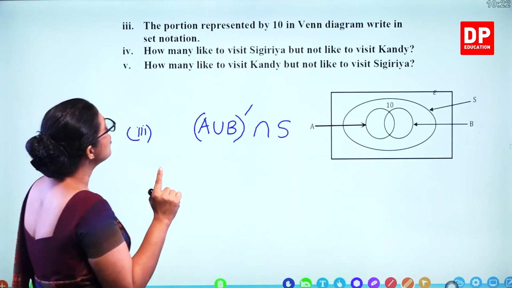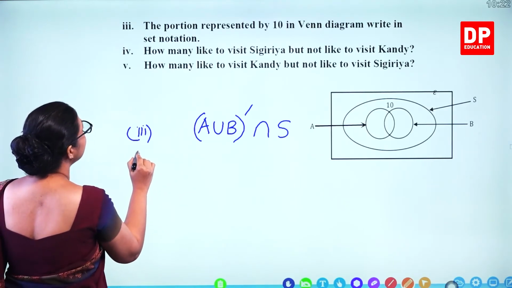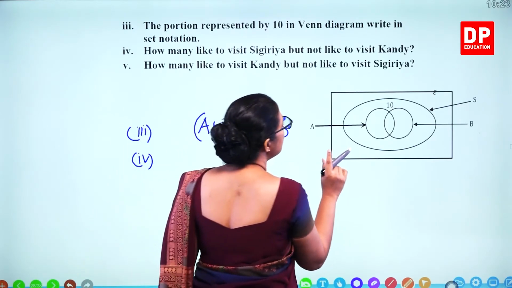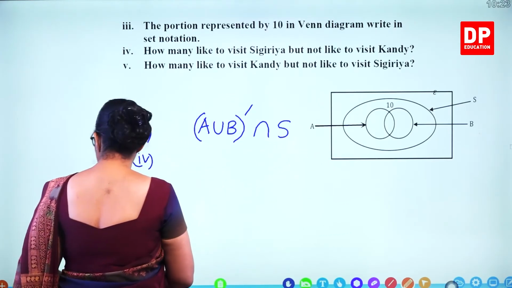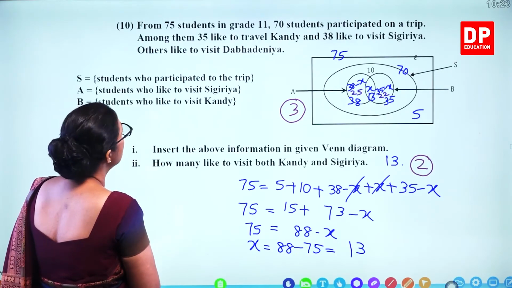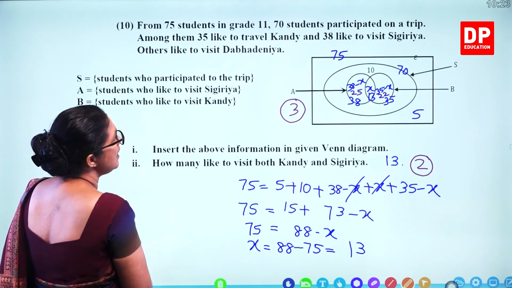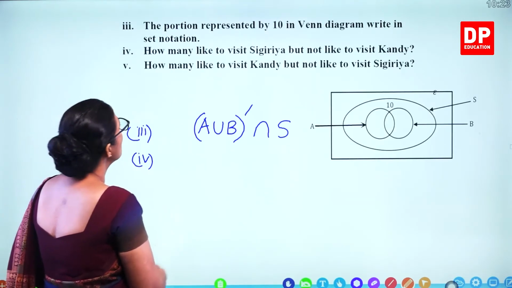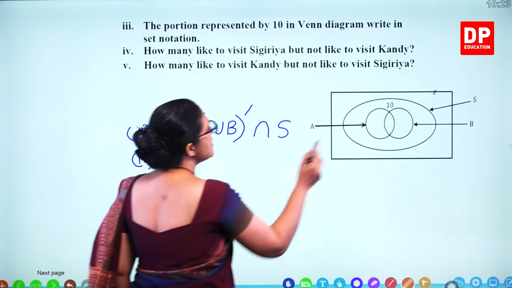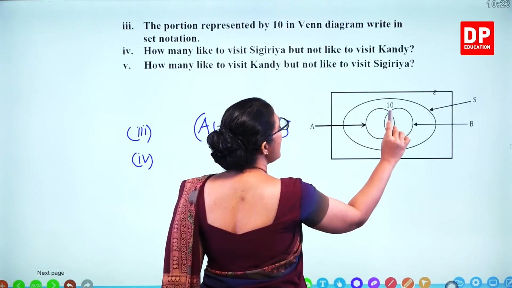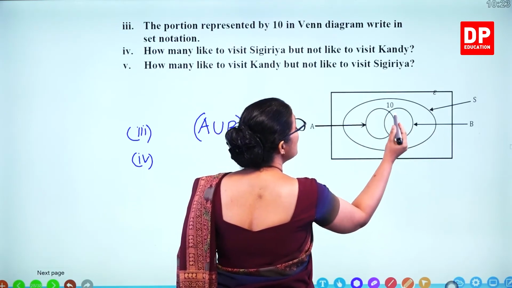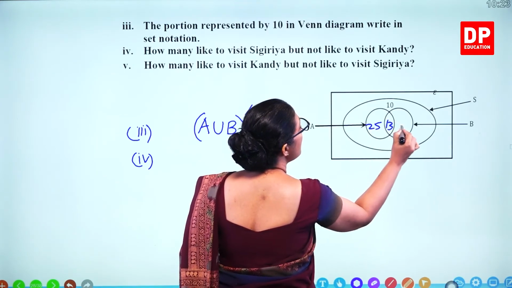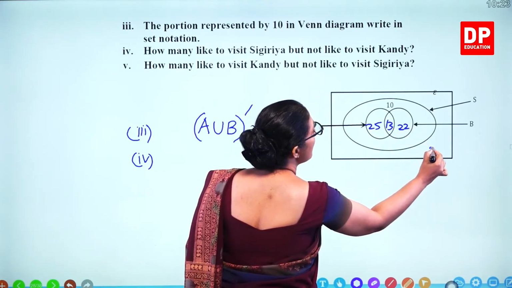How many like to visit Sigiriya but not like to visit Kandy? So which circle is Kandy? Kandy is B, but A means Sigiriya. So how many like to visit Sigiriya, inside this and outside that? So we'll fill the values again. 13, 25, 22, 5.